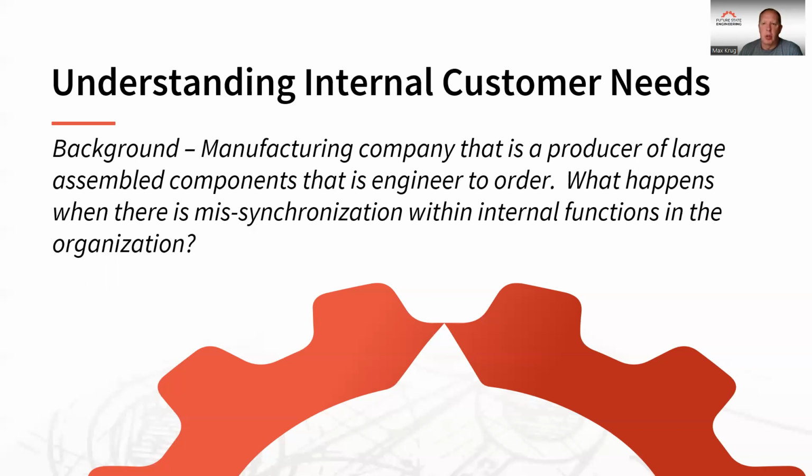And so if we don't understand the internal needs of the customer, we produce stuff in engineering that's easy for us to work on. They were working on things like, oh, part of this assembly is something we've already engineered, so let's finish that component engineering and get that out to production. But it wasn't in the sequence that was needed in assembly. So we had this missynchronization. If you have an organization with this type of configuration, we call it a plant configuration, and these are typically the issues that we see as missynchronization.